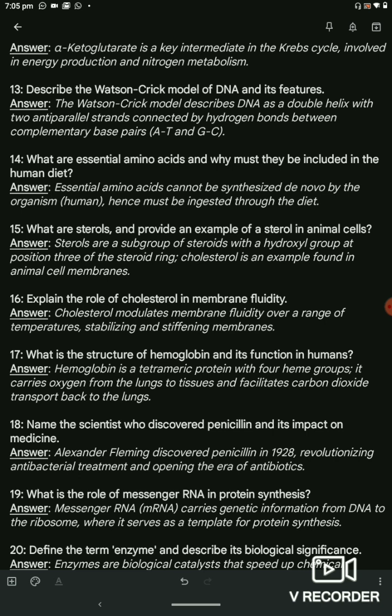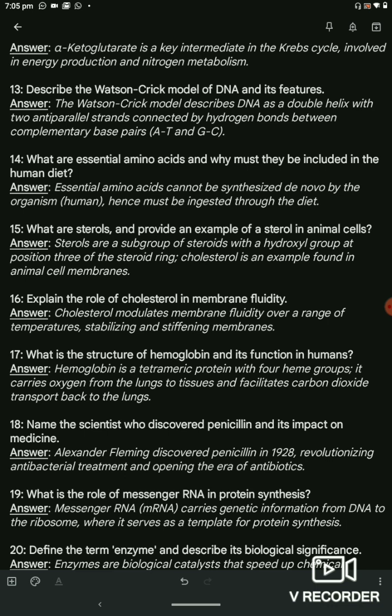Question 15. What are sterols and provide an example of a sterol in animal cells? Answer. Sterols are a subgroup of steroids with a hydroxyl group at position 3 of the steroid ring. Cholesterol is an example found in animal cell membranes.